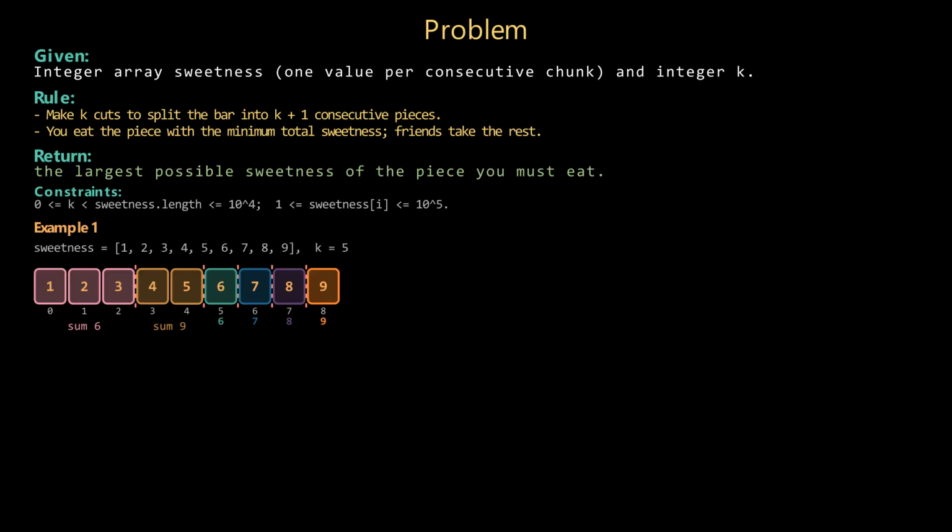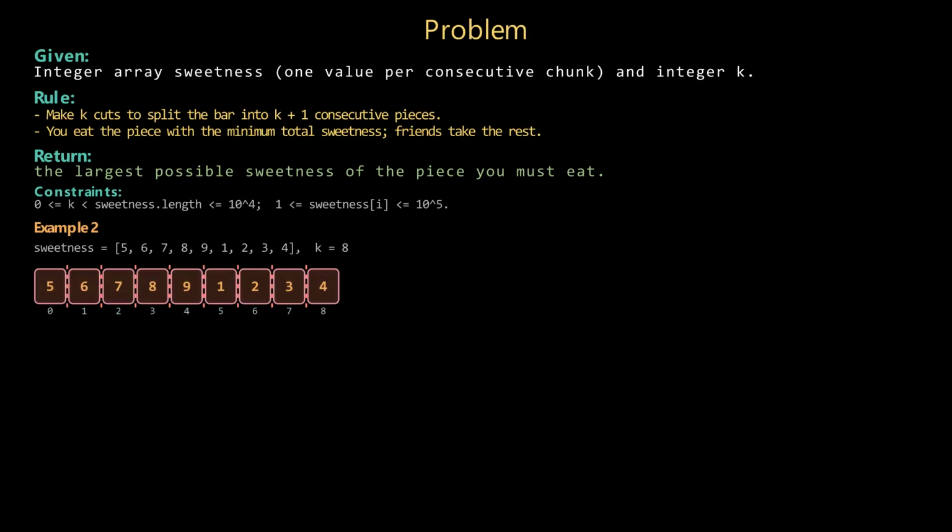Example 1: sweetness runs from 1 through 9, and k equals 5, so we need 6 pieces. One optimal cut pattern groups 1 2 3, 4 5, then 6 alone, 7 alone, 8 alone, and 9 alone. The piece totals are 6, 9, 6, 7, 8, and 9. You take the smallest piece, which has total sweetness 6, so the answer is 6.